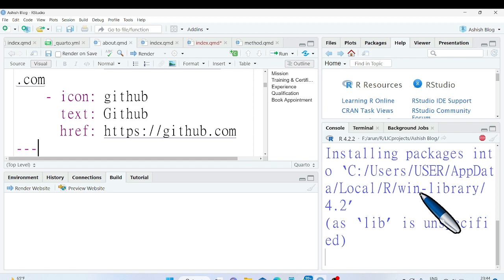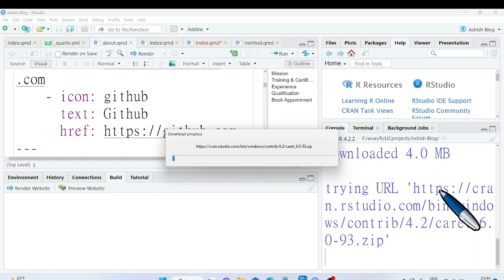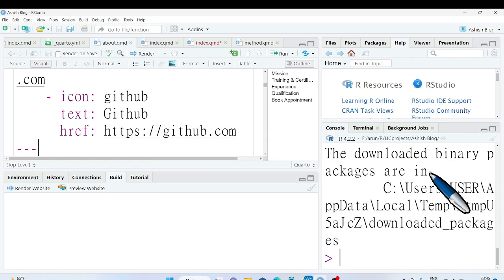In console, the process of installation. Depending upon library size, it may take from few seconds to a few minutes. Once library installation is complete, you will see no error in the console. Now you can use library in your workspace by using command library name.